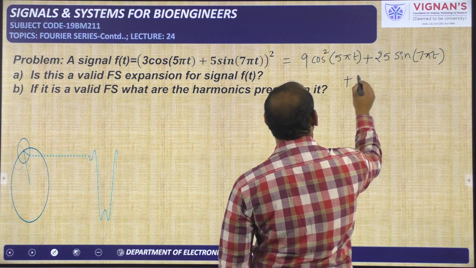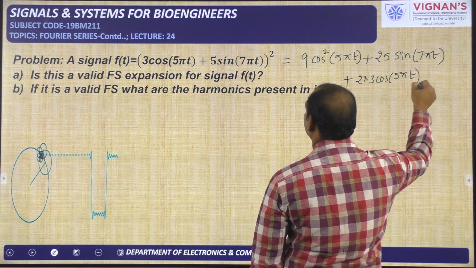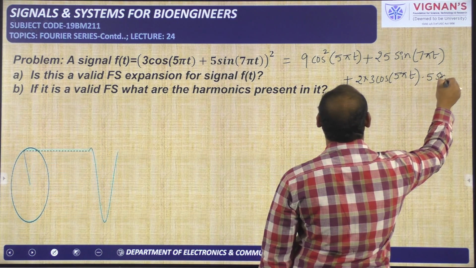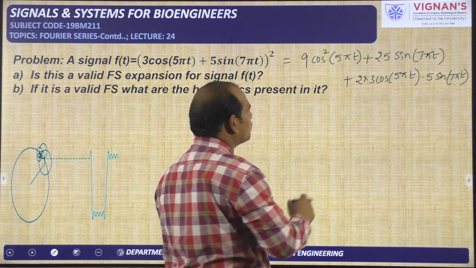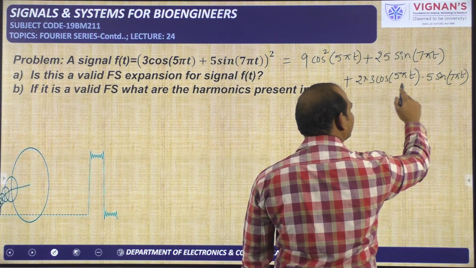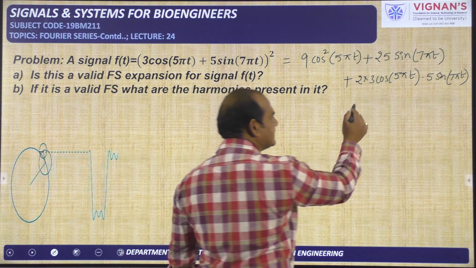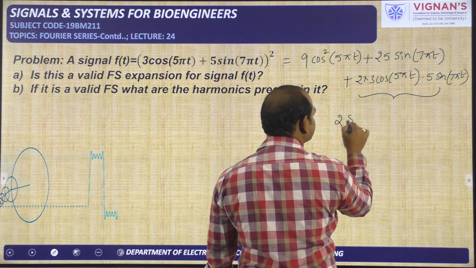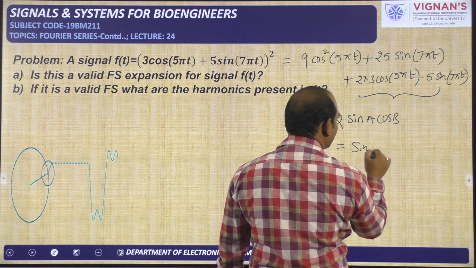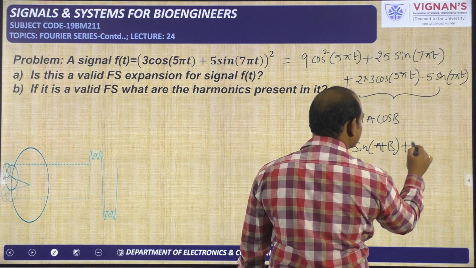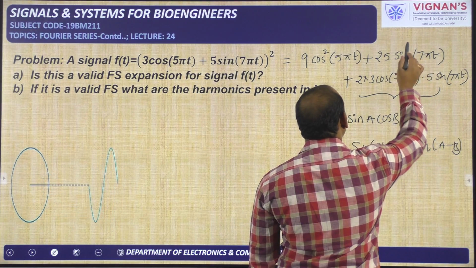plus 2ab, that means 2 times 3 cos 5 pi t into 5 sin of 7 pi t. So in this way we have taken it. So it is 15 cos 5 pi t and sin 7 pi t. That can be viewed like 2 sin a cos b. Since it is like 2 sin a cos b, we can write this as sin a plus b plus sin a minus b. So from this we got 2 sin terms, and here already one sin term is there.